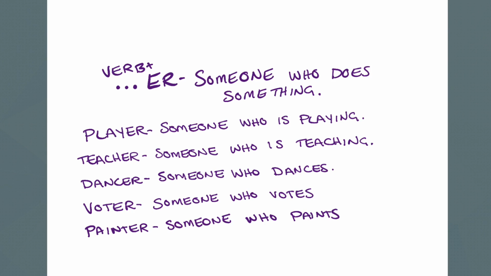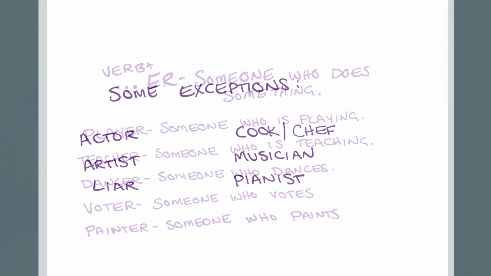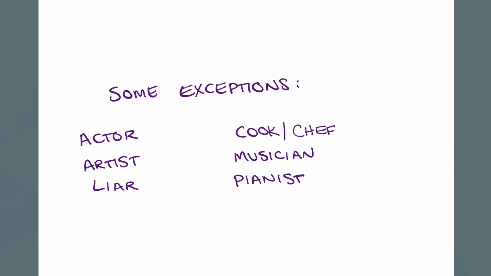Now there are a few exceptions to this, and I've written out a few here. Some of them are actor, someone who is acting, who acts is an actor with an OR. An artist is someone who is making art, right? An artist. A liar is someone who is lying, who does lie, right?